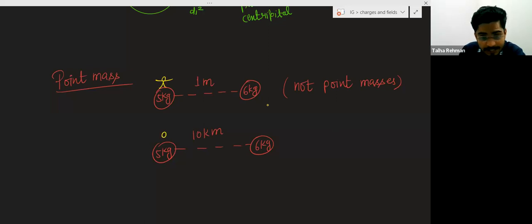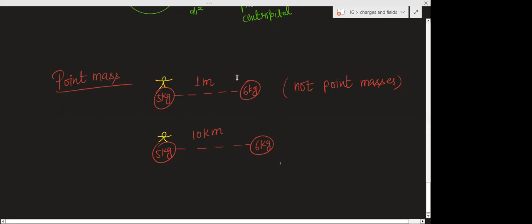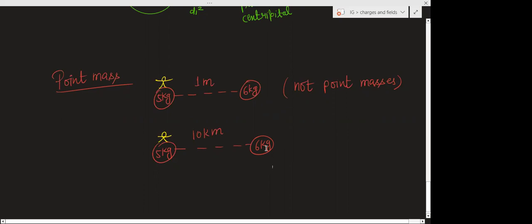No. But when you stand here, this 6 kg mass is at a distance of 10 kilometers. Tell me one thing, when you are observing this 6 kg mass from here, and when you are observing it from here, for you the condition will be different or not? Obviously, this mass will be somewhat larger. You will observe this mass as larger as compared to here. Here, when you see this mass of 6 kg, this mass will become a point for you.